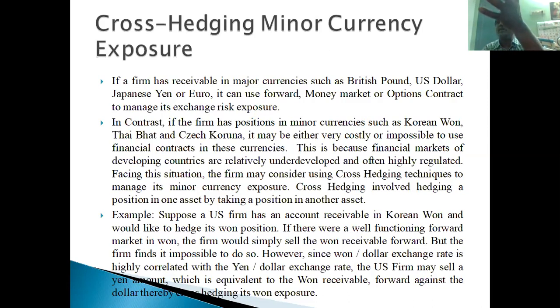We found that the Japanese yen dollar exchange rate has a positive correlation with the Korean won dollar exchange rate. Then the company which has exposure in the Korean won, to hedge this won dollar exchange rate risk, can go for the Japanese yen and dollar exchange rate. This is the way cross hedging, or minor currency hedging, is done.